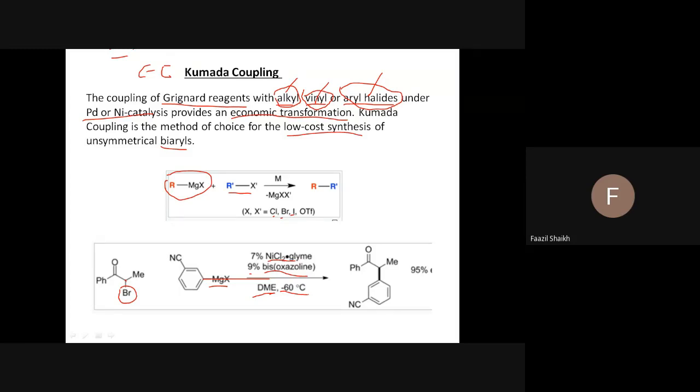So you see here, the carbon where the magnesium X is attached forms a bond here. And you see the position of the cyanide: 1, 2, 3 positions, the third position. The yield is excellent, 95%. So hope you got it. That is Kumada in a simple idea.